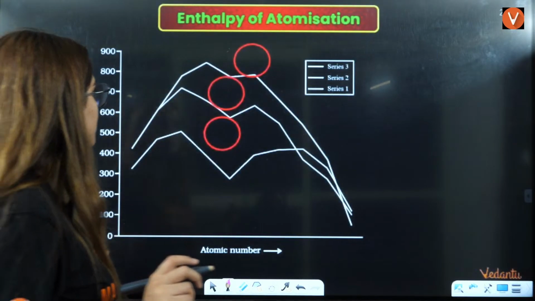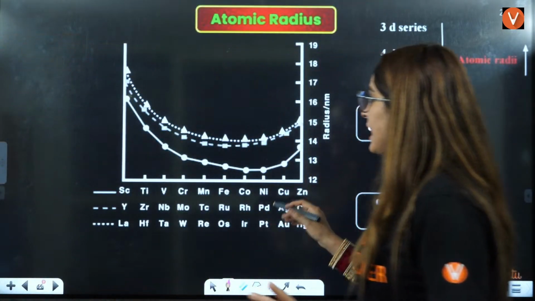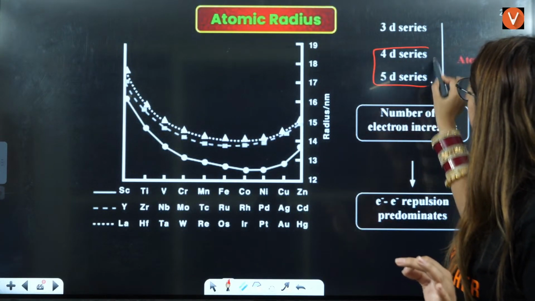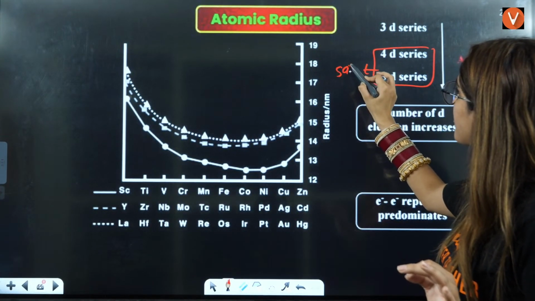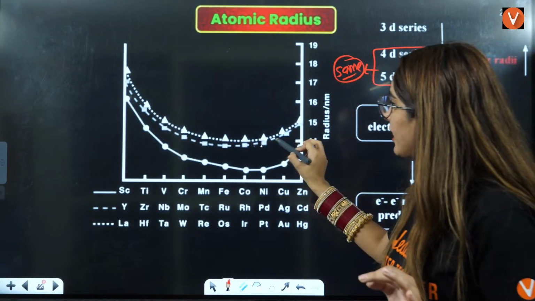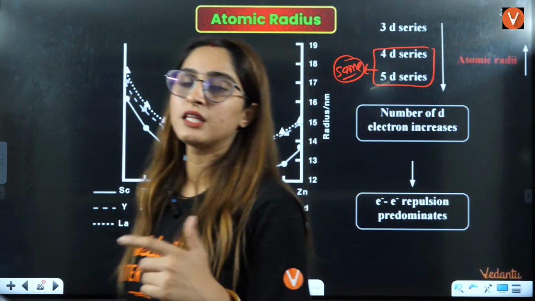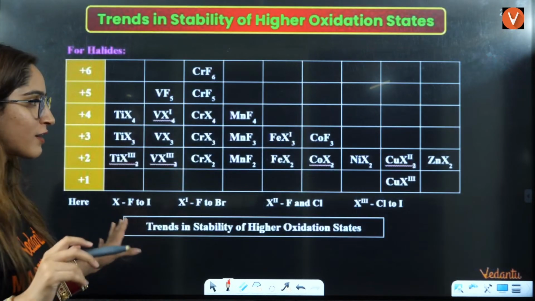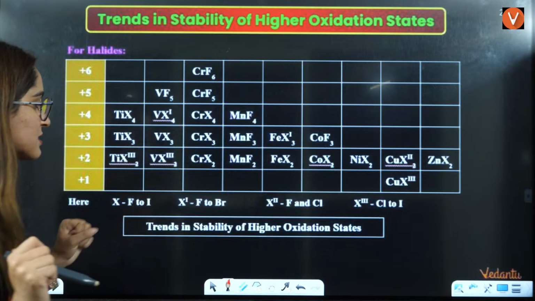Okay. Now this I have told you. Next one is the 5d and the 6d series. 4d and 5d series almost have same radii, right? 4d and 5d series, that is due to the lanthanoid contraction, that you should remember. Because of the lanthanoid contraction, they have approximately the same radii.